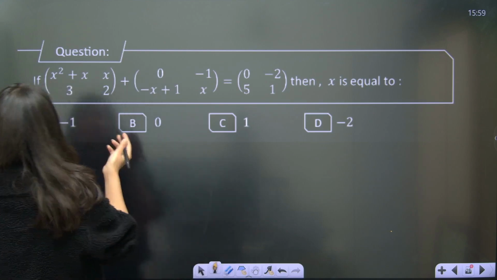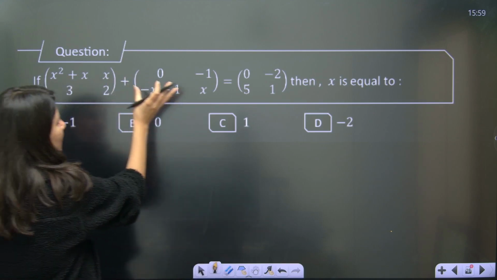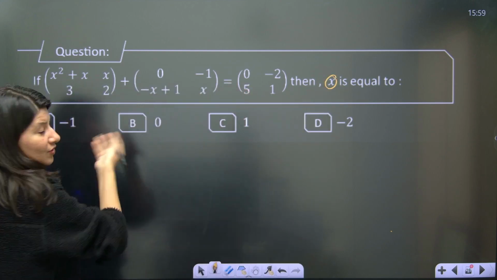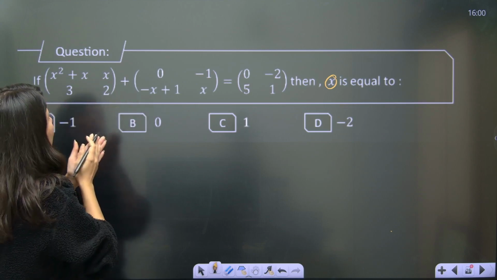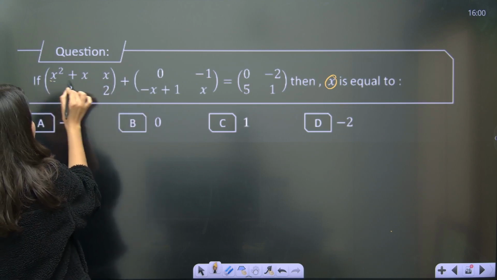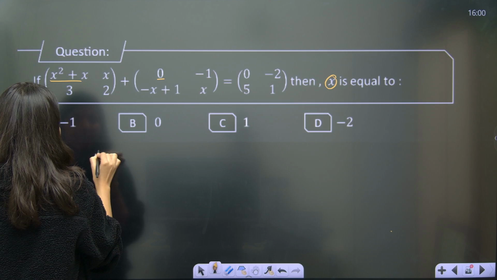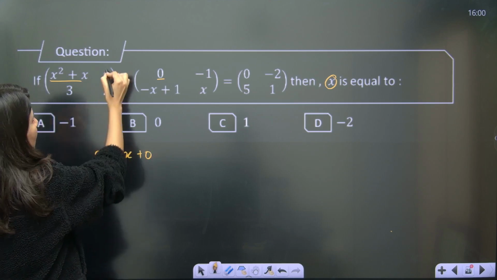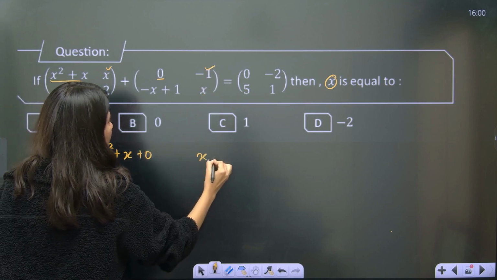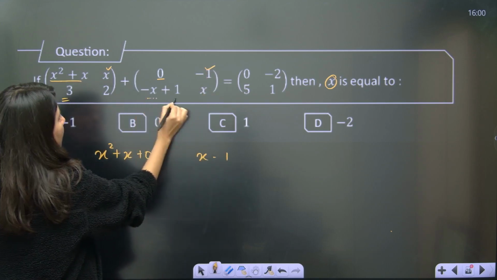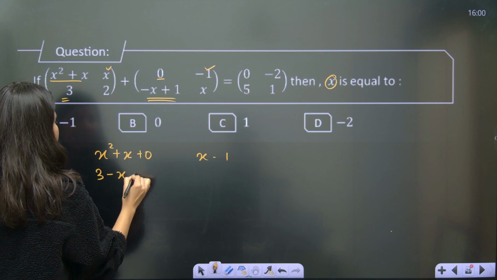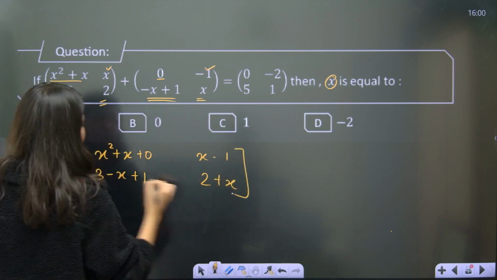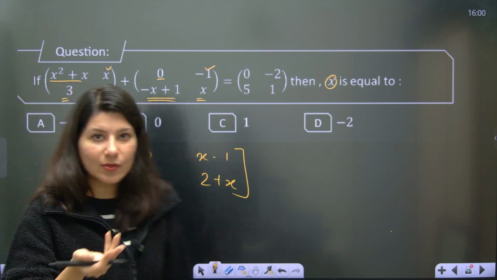So this question says, if this matrix plus this matrix is this, then x is equal to what? So this is a simple sum of two different matrices. Corresponding elements, I'm going to add this plus this. So my summation will be x square plus x plus 0. Second will be x minus 1. Then 3 minus x plus 1, and 2 plus x. This is your final addition matrix. The order is the same, that is why we can add them.